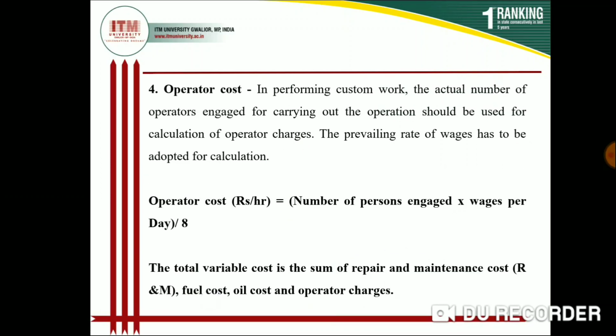Next is operator cost. If the tractor is operated by an operator, then we have to pay a definite amount of money per day to the driver.